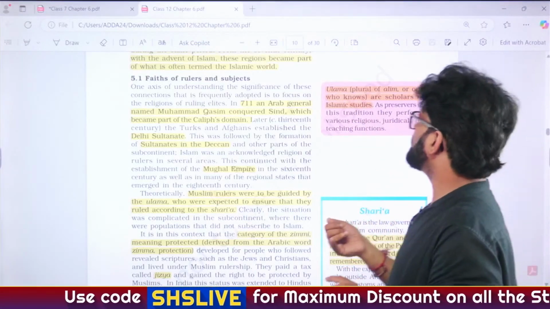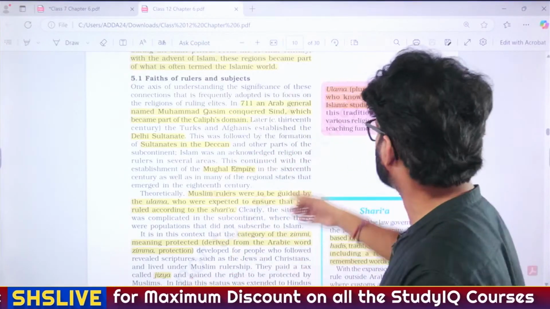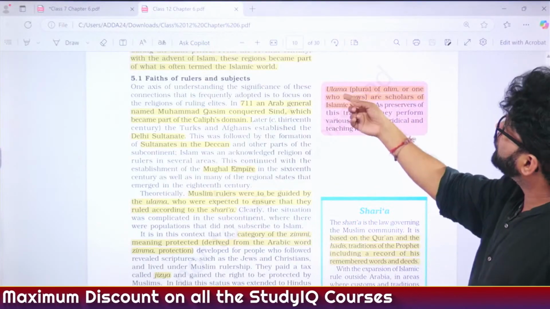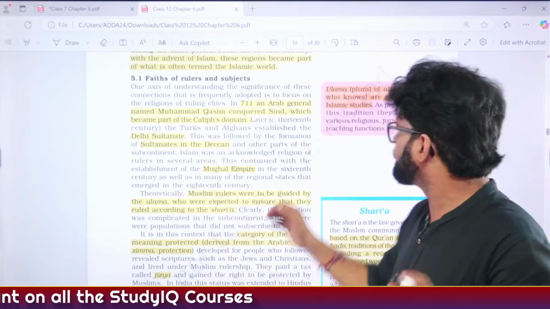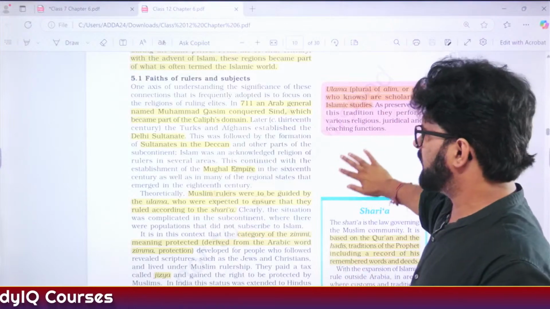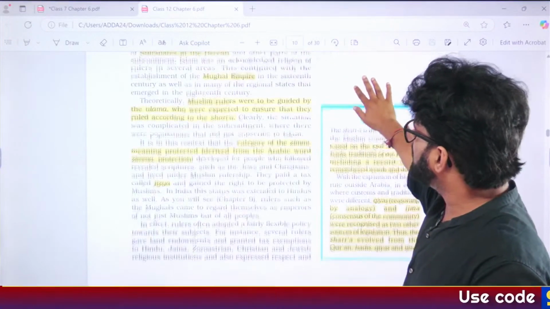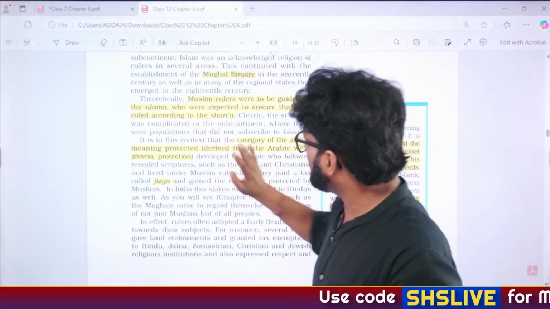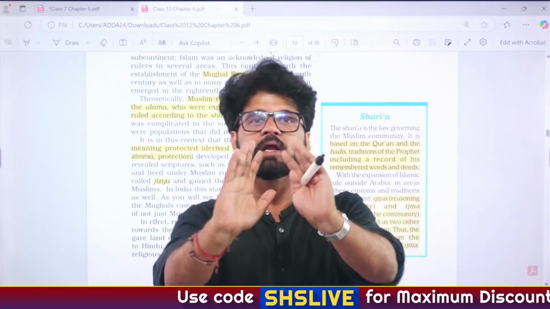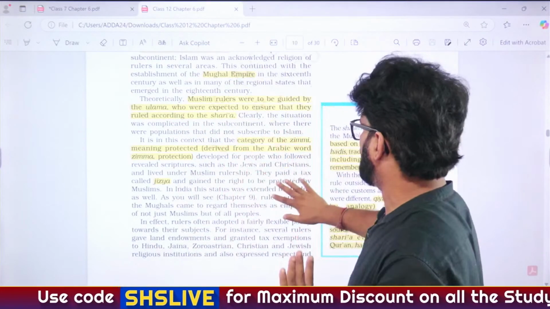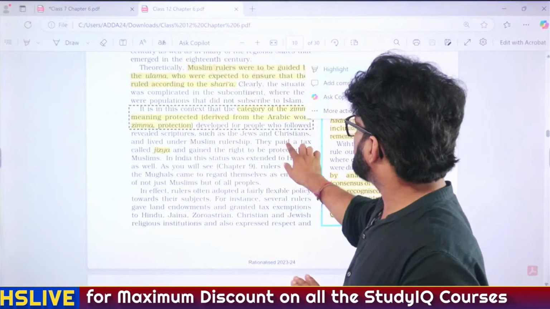Ulema, many people sometimes ask, who are ulemas, sir? See, it is given here. Sometimes they write ulema as ULEMA as well. So they are the people, scholars of Islamic studies. Fine. Then what else is important? Muslim rulers were guided by ulema, and that's why NCERT has explained to you the meaning of ulema. Then Zimmi, we have just discussed.